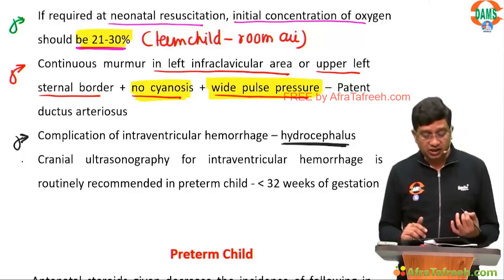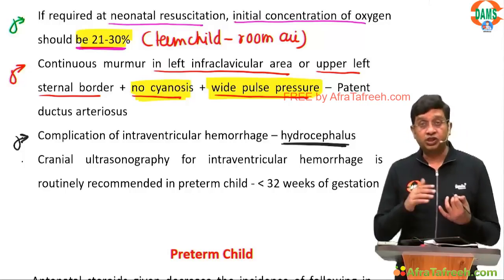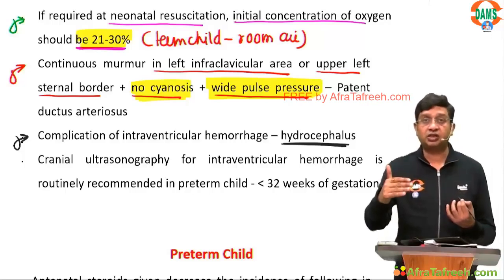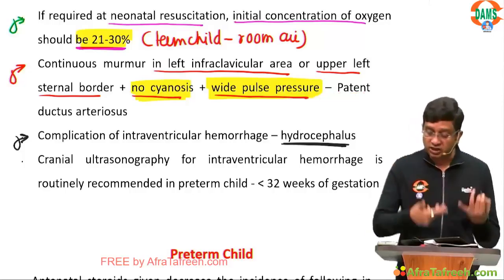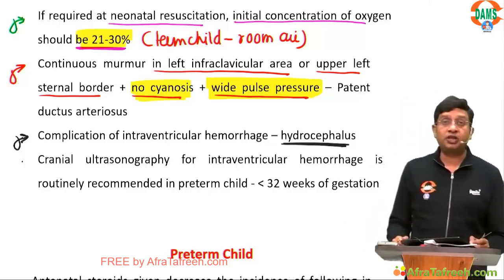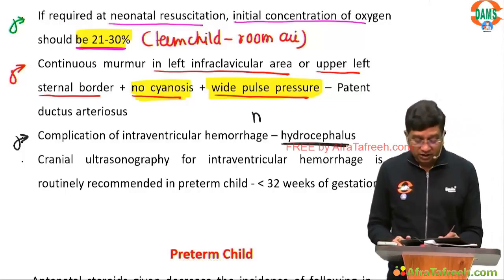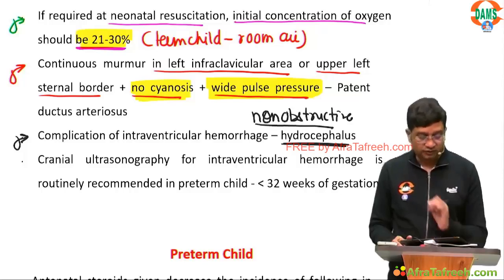Here we are saying the initial concentration of oxygen, meaning you are starting with bag and mask. Clear? The complication of intraventricular hemorrhage is hydrocephalus, and which type? This is non-obstructive hydrocephalus.